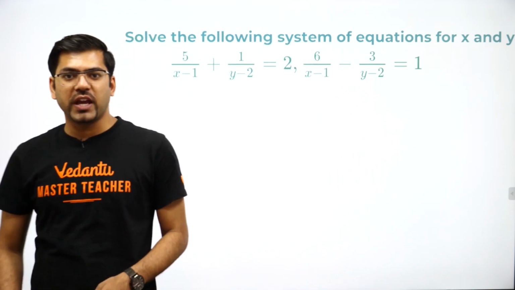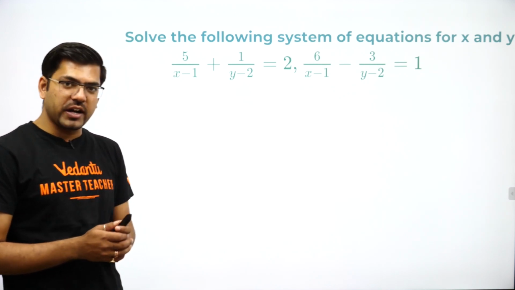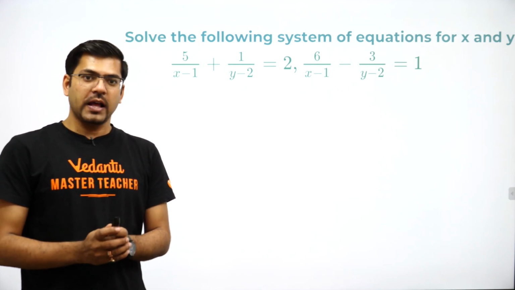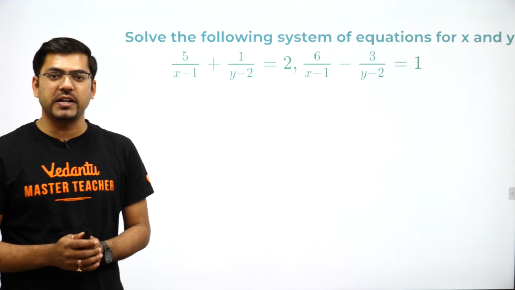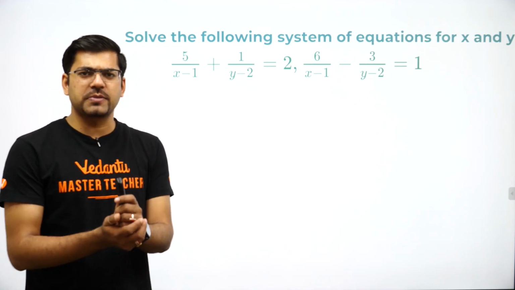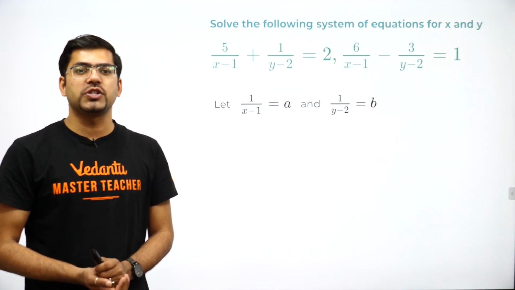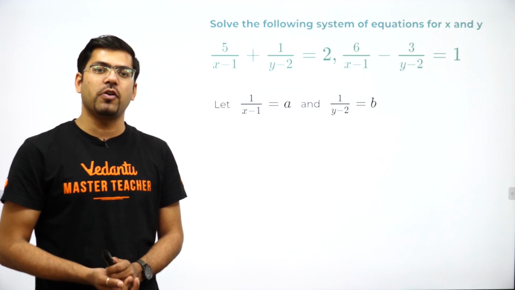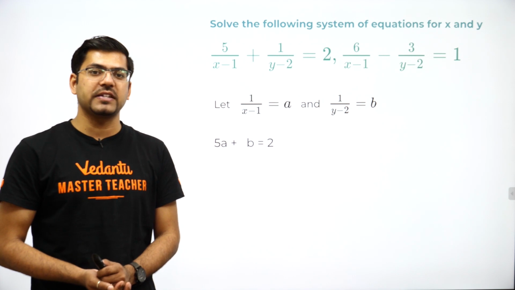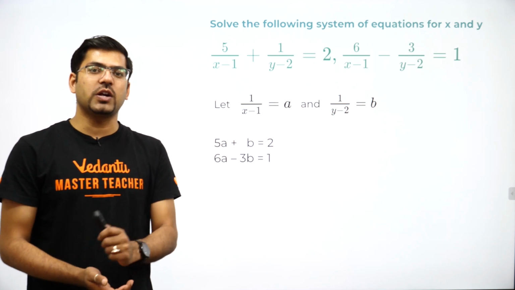Solve the following system of equations for x and y, where the given system of equations is 5 divided by x minus 1 plus 1 divided by y minus 2 is equal to 2. And the second equation is 6 divided by x minus 1 minus 3 divided by y minus 2 is equal to 1. I guess you all must know the method to solve this, but still I will remind you. First, you assume that 1 upon x minus 1 is a and 1 upon y minus 2 is b. Thereafter you write the first equation as 5a plus b is equal to 2, and the second equation comes as 6a minus 3b is equal to 1.